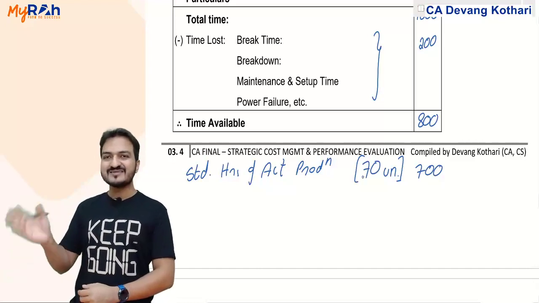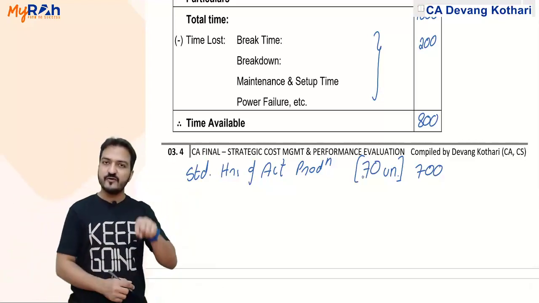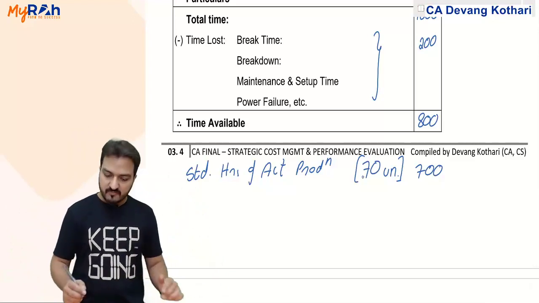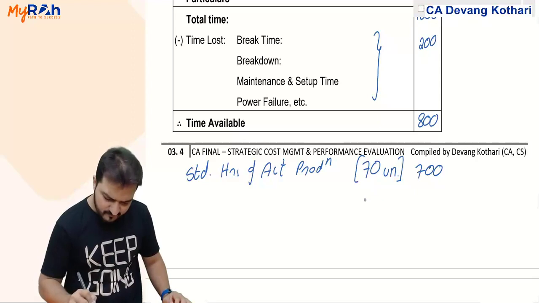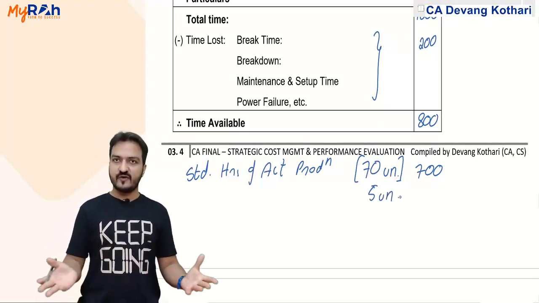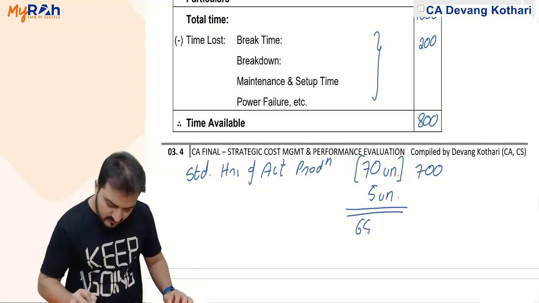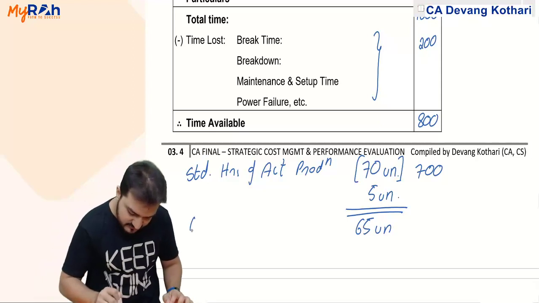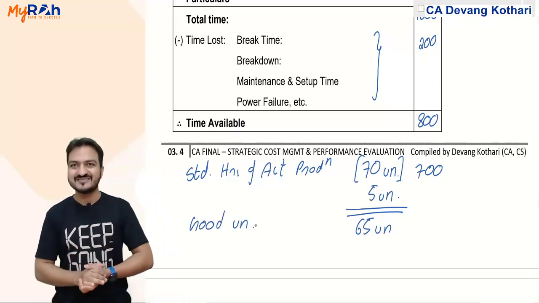Now, out of that 70 units which you have actually produced, say for example, 5 units turned out to be defectives. So the good units therefore were only 65. Good units turned out to be only 65.